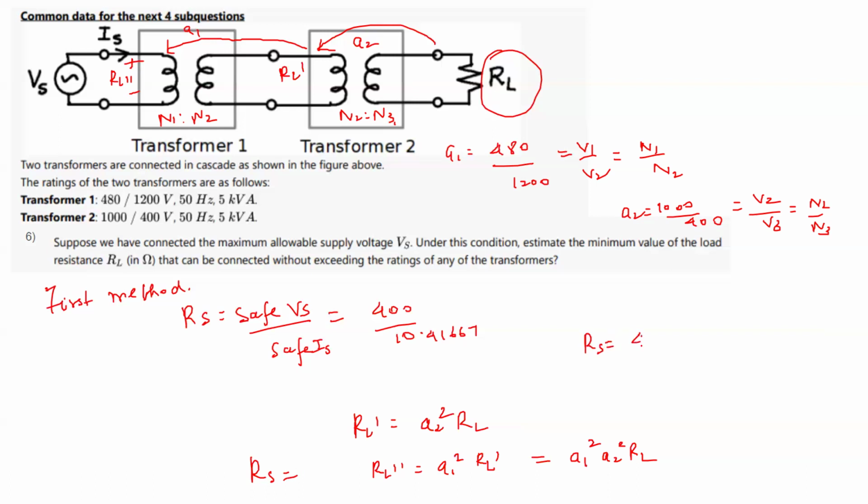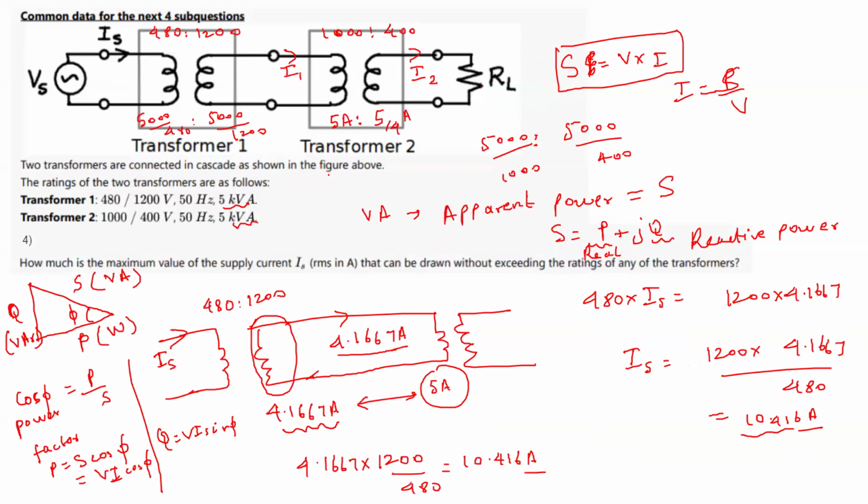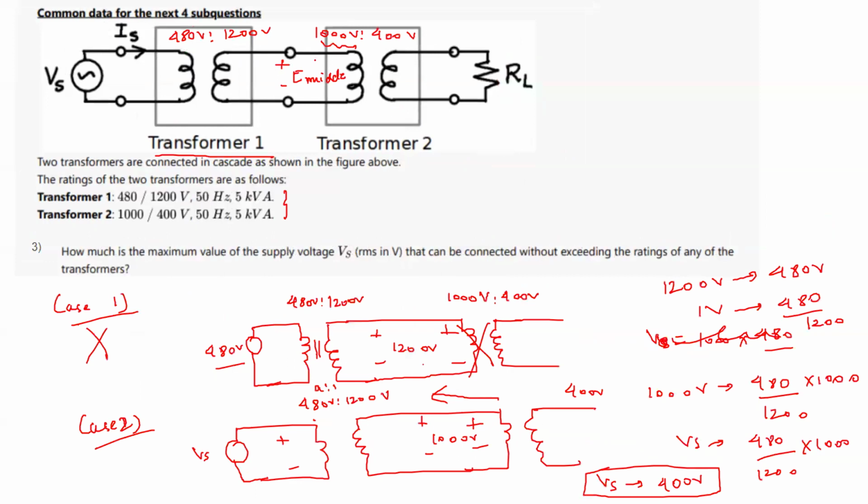So this RS is 400 by 10.416, which is equal to 480 by 1200 whole square into a2 square, where a2 is 1000 by 400, square, into RL. From this equation we can find the value of RL. One very simple way of finding this RL, I'll tell you. What was the safe value of voltage in the middle?